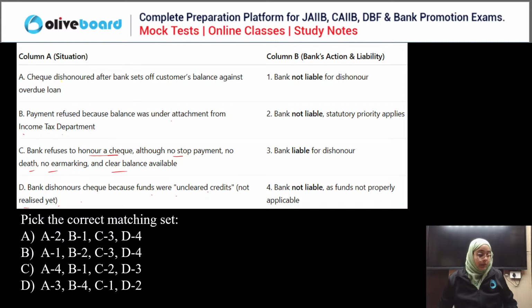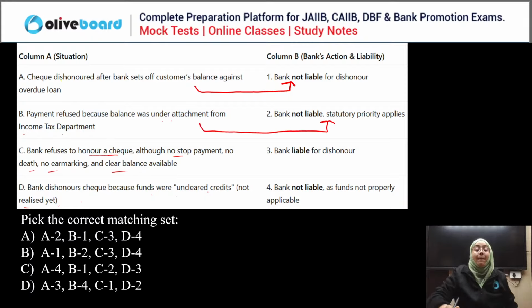Okay. So first of all, let's see. Check dishonored after the bank set off customer balance against the overdue loan: bank not liable for any dishonor. Payment refused because the balance was under attachment from the income tax department, because of statutory priority, bank is not liable.